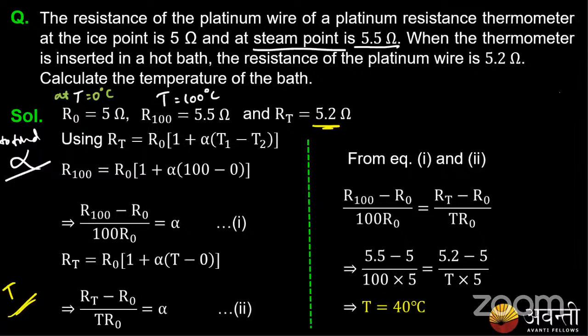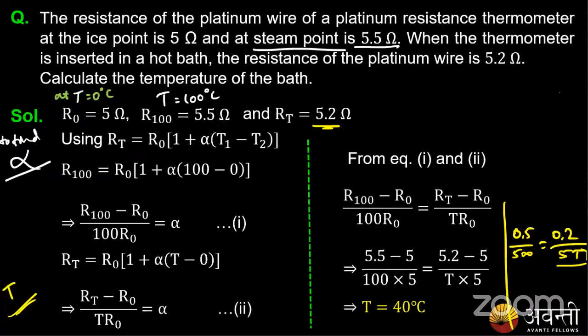That is 0.5 by 500 equals 5.2 minus 5, that is 0.2, by 5T.